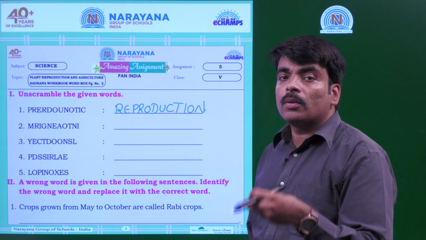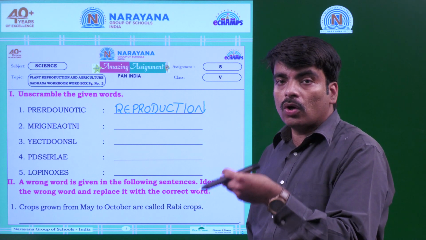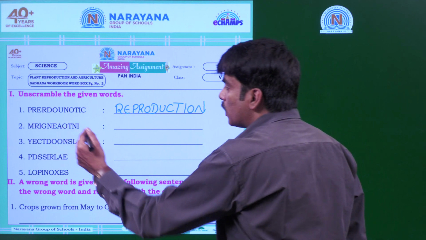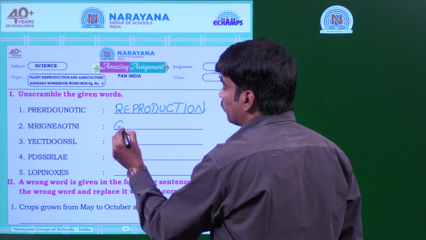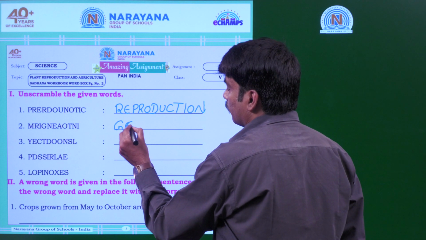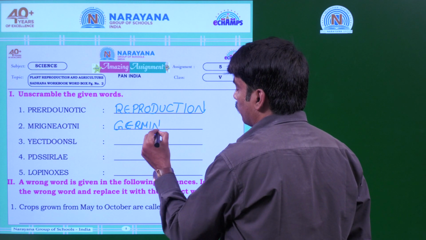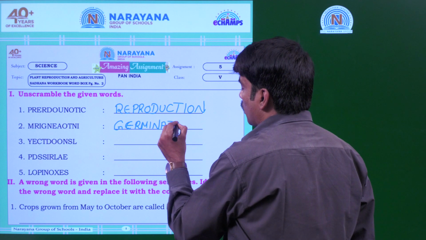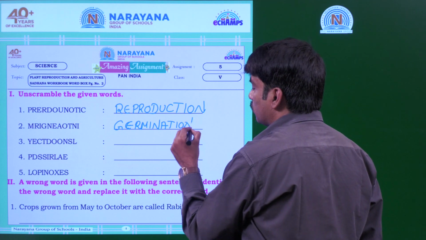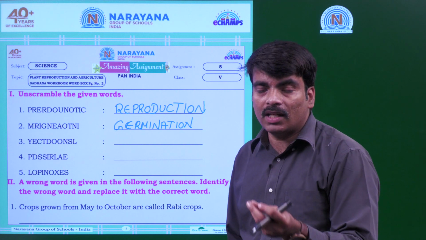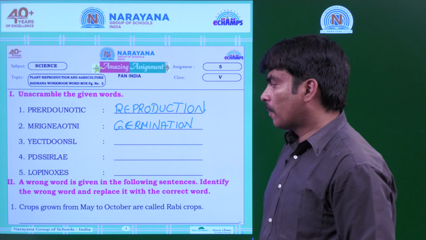That process of growing of a plant from the seed is called germination. So this word is germination. Germination is a process of growth of a seed into the plant.